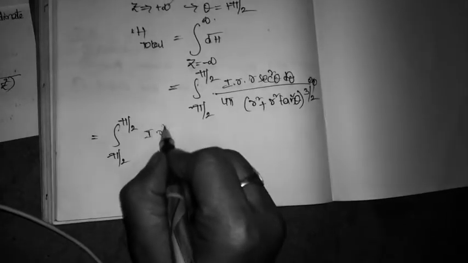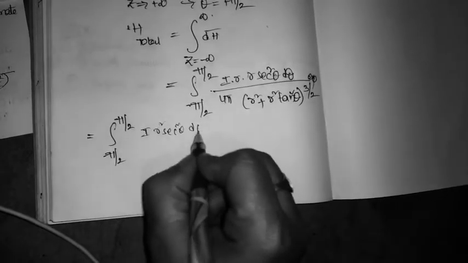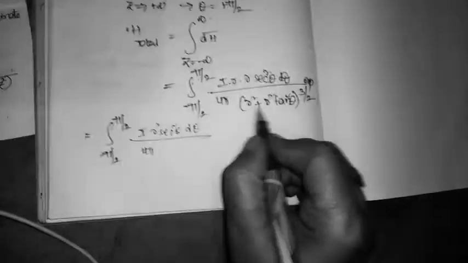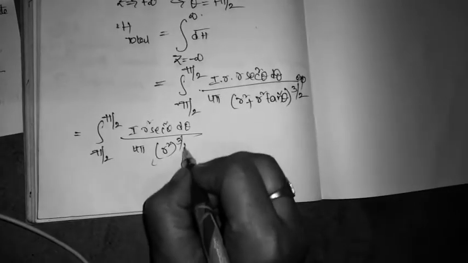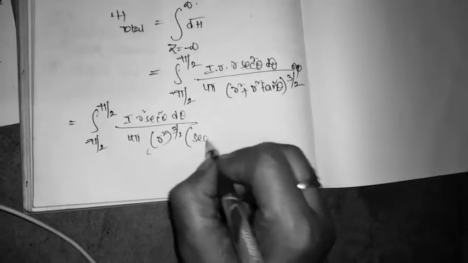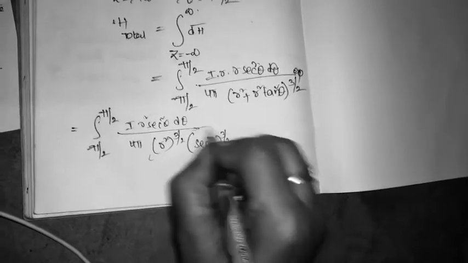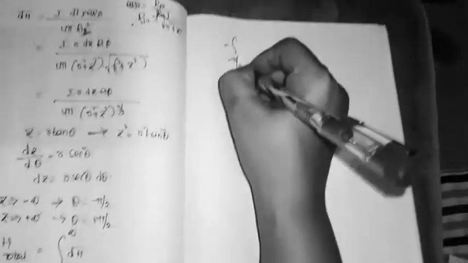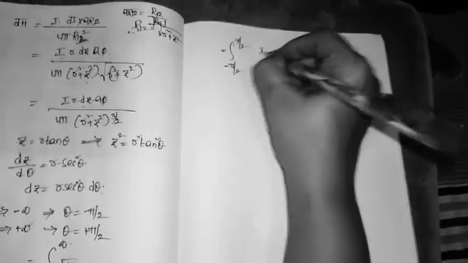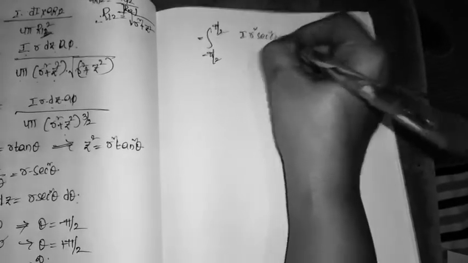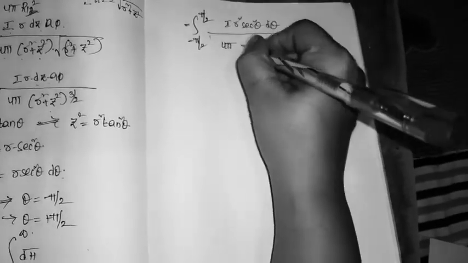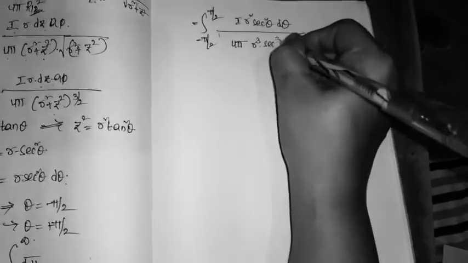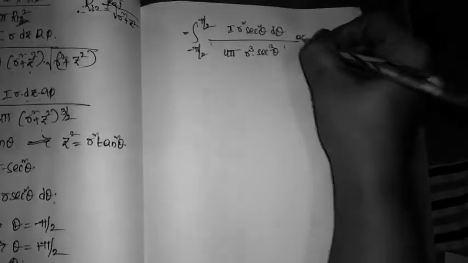So here, minus pi by 2 to plus pi by 2, I R square secant square theta d theta divided by 4 pi into, I am taking R square common, and power 3 by 2 is there, and 1 plus tan square theta is nothing but secant square theta whole power 3 by 2, into aφ. So here, minus pi by 2 to plus pi by 2, I R square secant square theta d theta divided by 4 pi R cube secant cube theta into aφ.